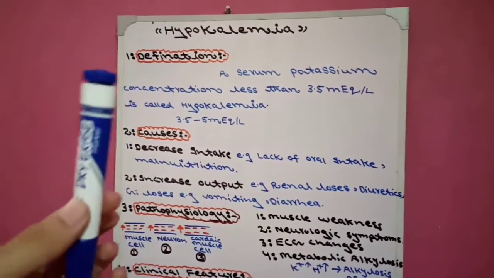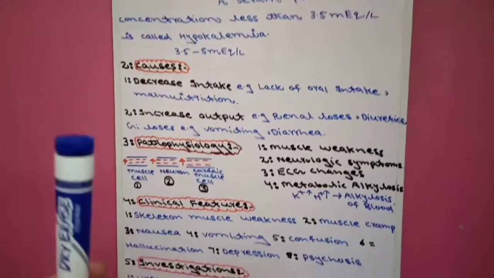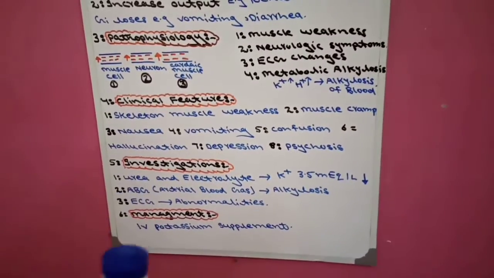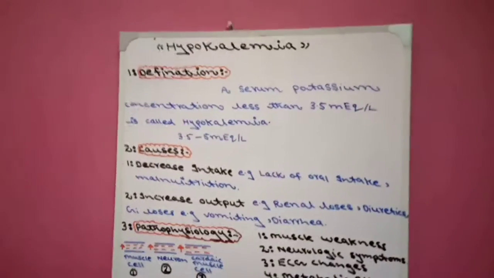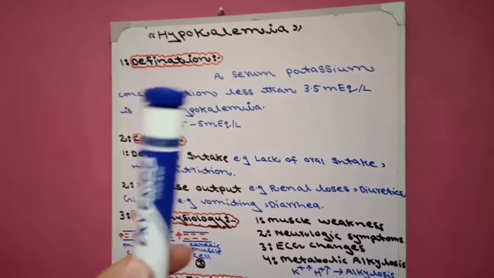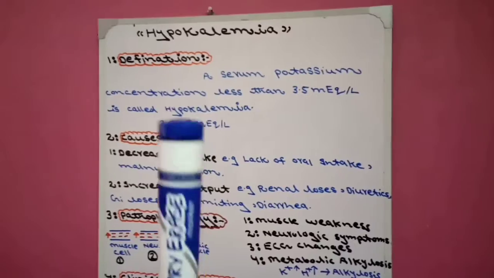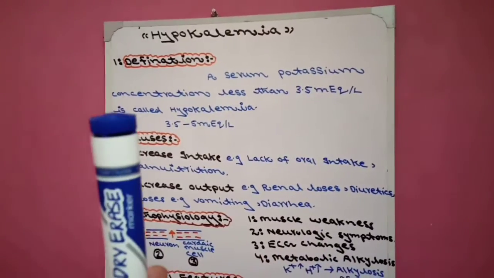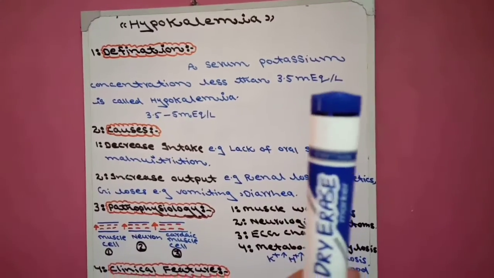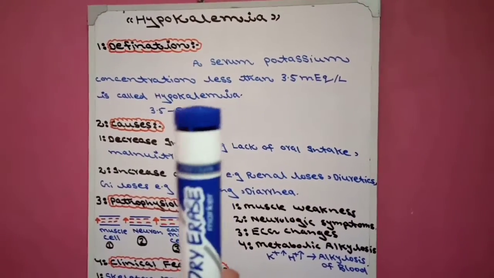Today's topic outline includes definition, causes, pathophysiology, clinical features, investigation, management. First we start from the definition of hypokalemia. How do we define hypokalemia? A serum potassium concentration less than 3.5 milliequivalent per liter is called hypokalemia.